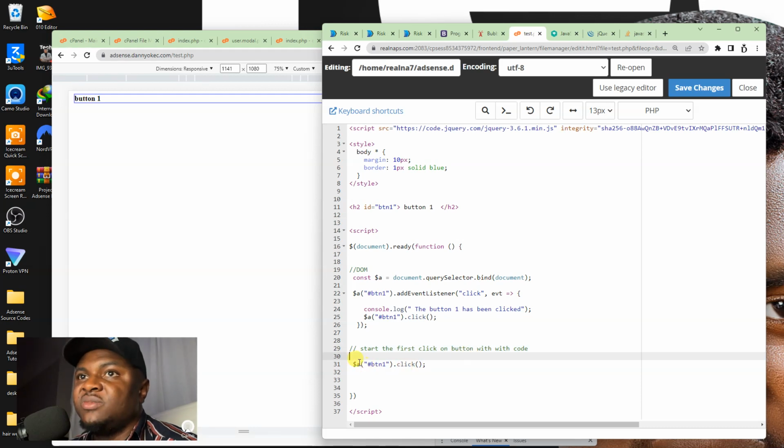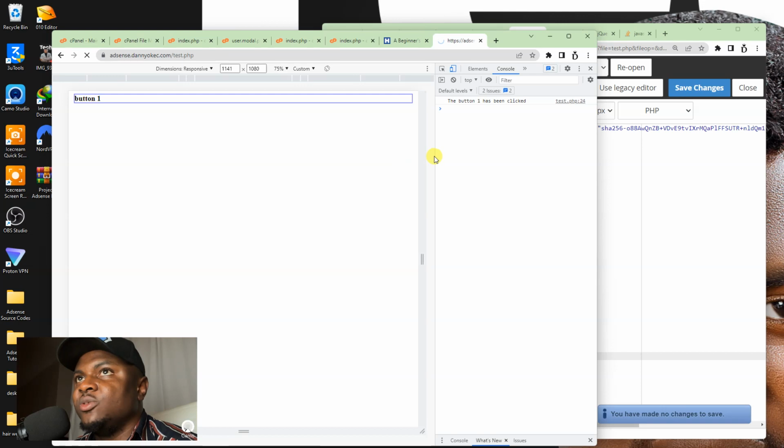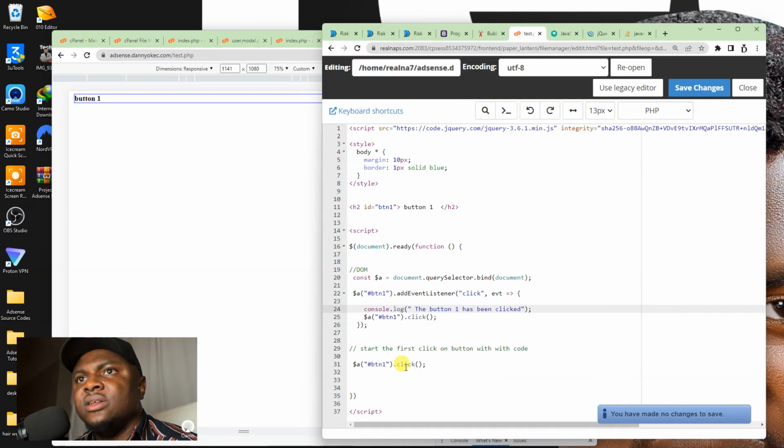So it was just whenever the code runs, click on button 1, and button 1 will now say button 1 has been clicked. We're not expecting button 1 to be clicked again and say button 1 has been clicked, and then click again, recursively, just like that, but it doesn't happen. So if I refresh this page, you see that it only clicks on it once and then nothing happens anymore.